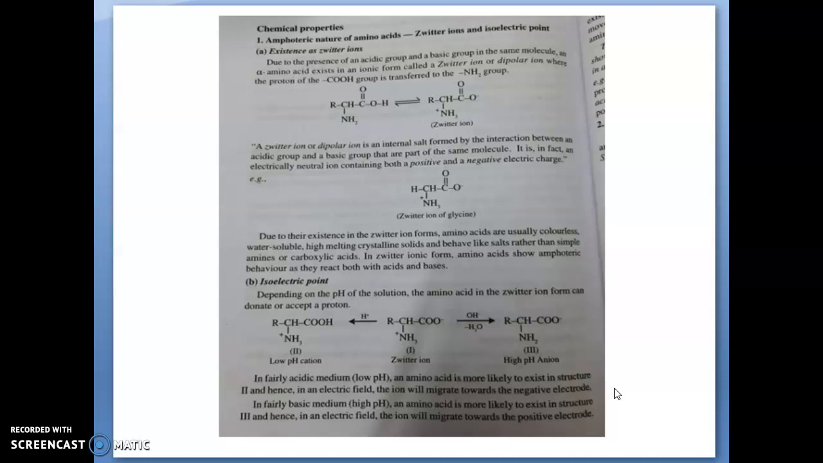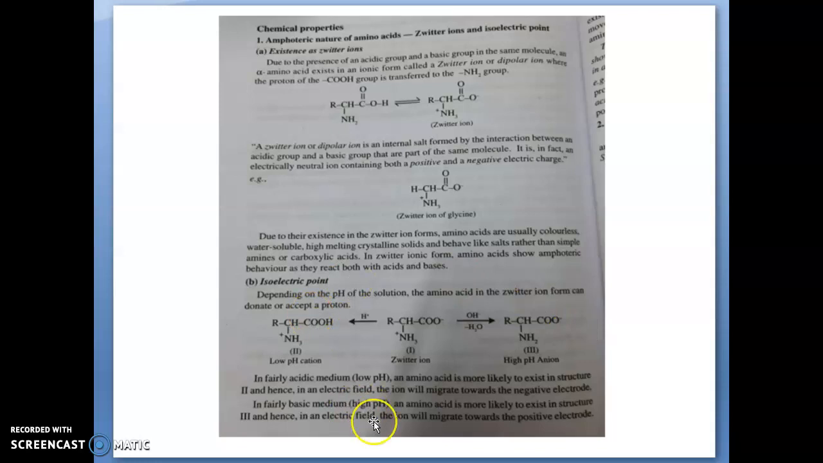isoelectric point. What is meant by isoelectric point? Depending on the pH of the solution, the amino acid in zwitterion form can donate or accept a proton. We see that in the zwitterion, there will be a positive and negative ion present in the amino acid. So, depending upon the pH of the solution, sometimes it can donate or can accept a proton.